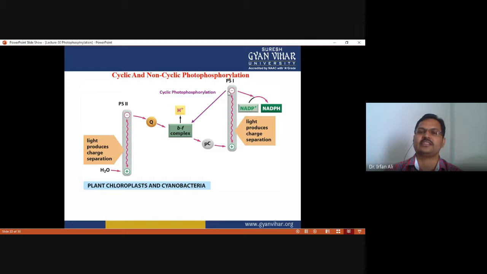There is no production of NADPH taking place. So this is called cyclic photophosphorylation. When the cell has a sufficient quantity of NADPH, it doesn't need to produce more, so at that time cyclic photophosphorylation takes place. It doesn't have much significance because sometimes sufficient quantities of NADPH are produced and the cell doesn't require more. At that time the electrons go back to their origin, so that's why this cycle is called cyclic photophosphorylation.